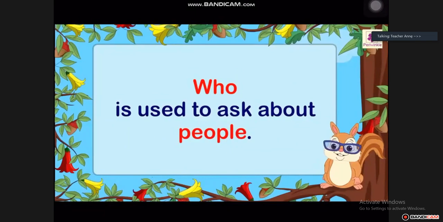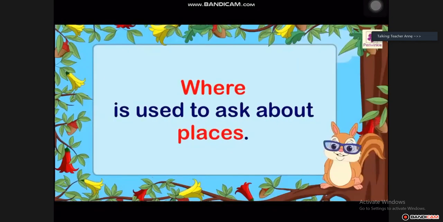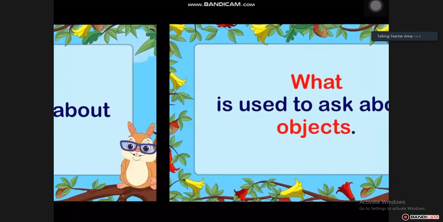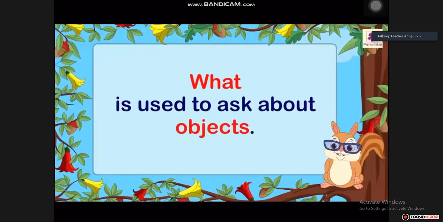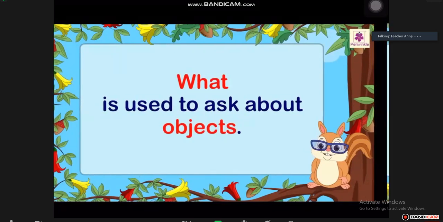When we say who, we usually talk about people. Who are they? Who are the people in the story? When we talk about where, we usually talk about places. Where did it happen? That's what we usually talk about. When we talk about what, we talk about objects. What is that?